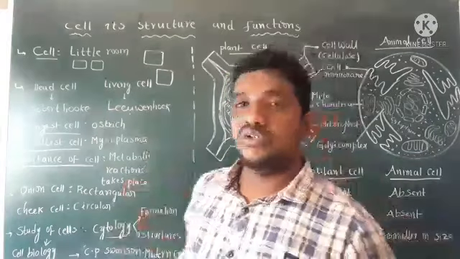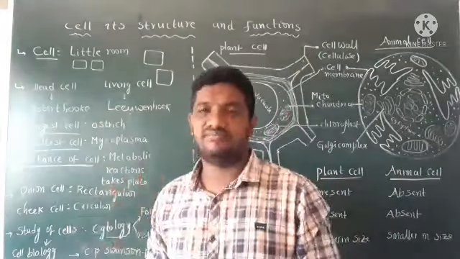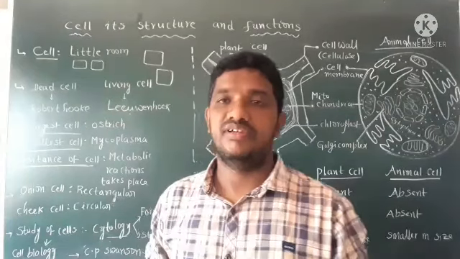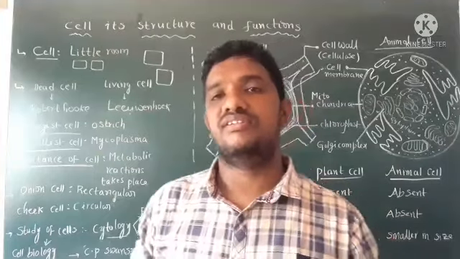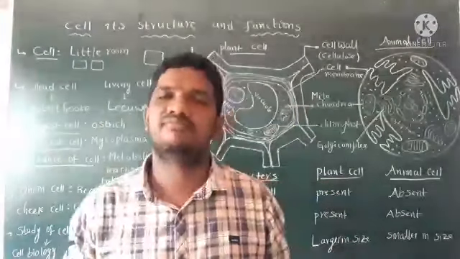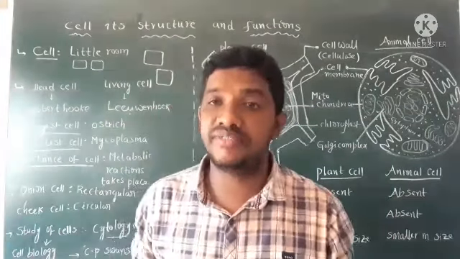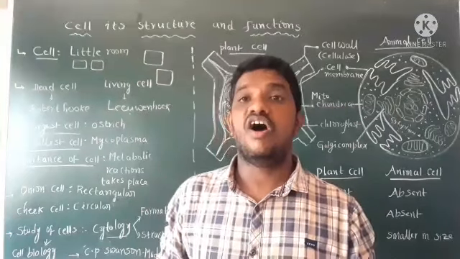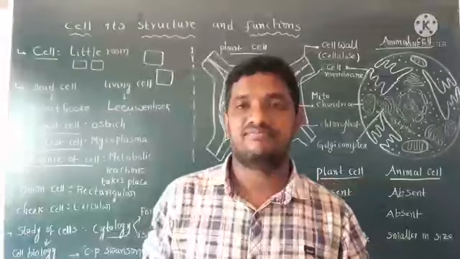Okay, next one. Who discovered the cell for the first time? In the year 1665, Robert Hooke discovered the cell. He observed it in the cork cells of an oak tree.